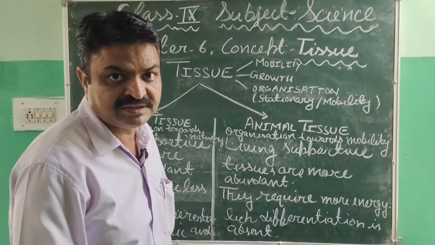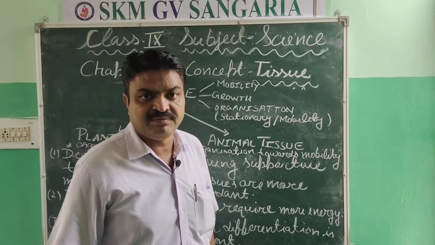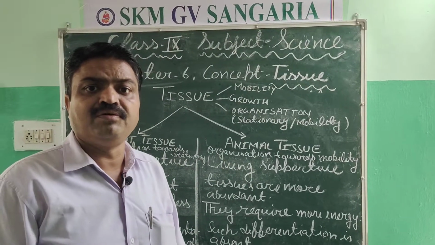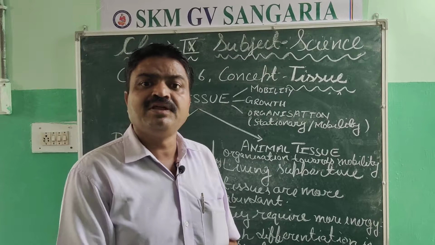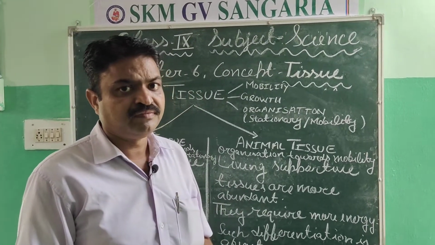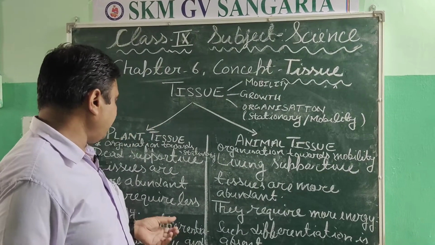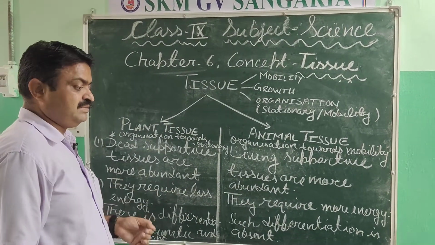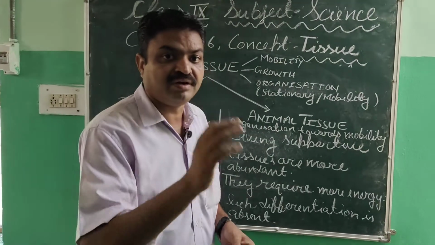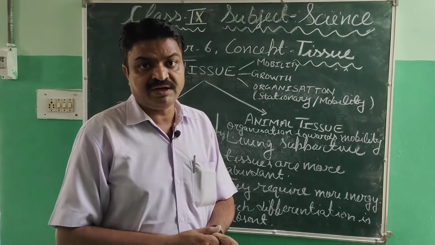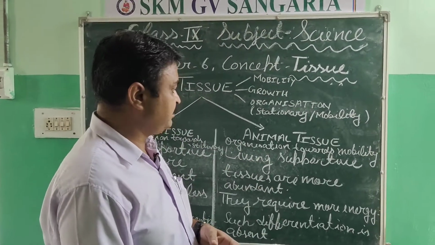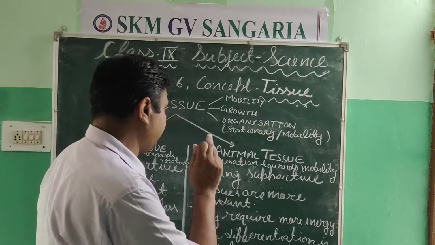Why do they require less energy? Yes, I have taught you. Because they are found in a stationary position. They don't do locomotion. Due to that, they require less energy. But animal tissue requires more energy, because their body is organized according to mobility.